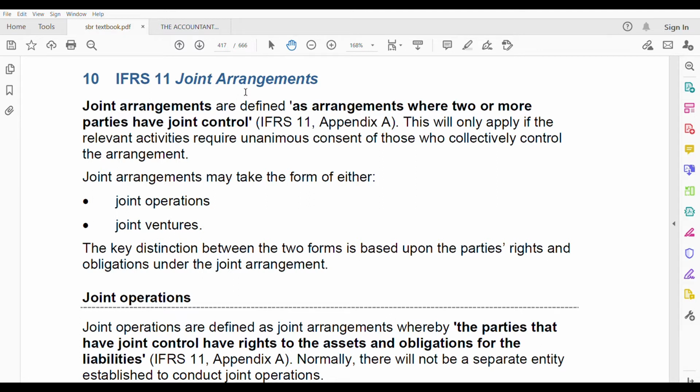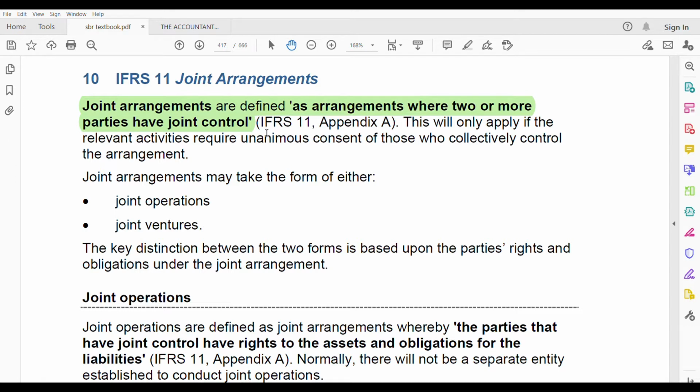In IFRS 11, you have to know the definitions. Definitions are very important. Definitions are automatically important in all the other standards, but in some standards they are more important, and IFRS 11 is one of them. So joint arrangements are defined as arrangements where two or more parties have joint control. I will highlight this definition, so make sure that you memorize and learn it. It is an arrangement where two or more parties have joint control.